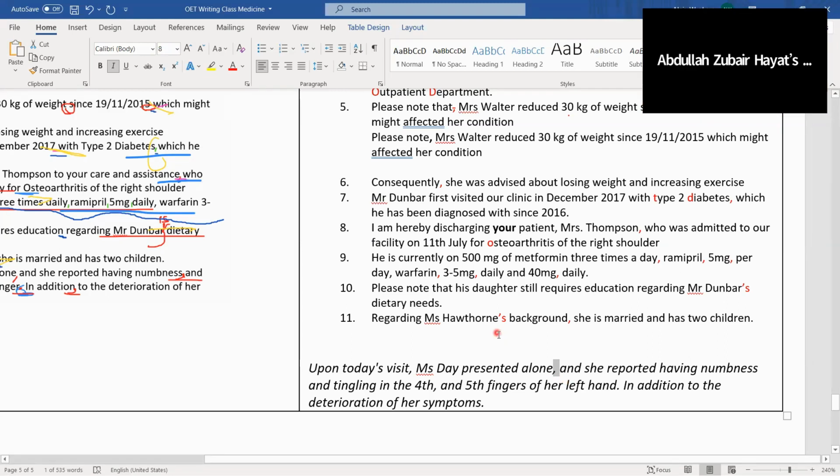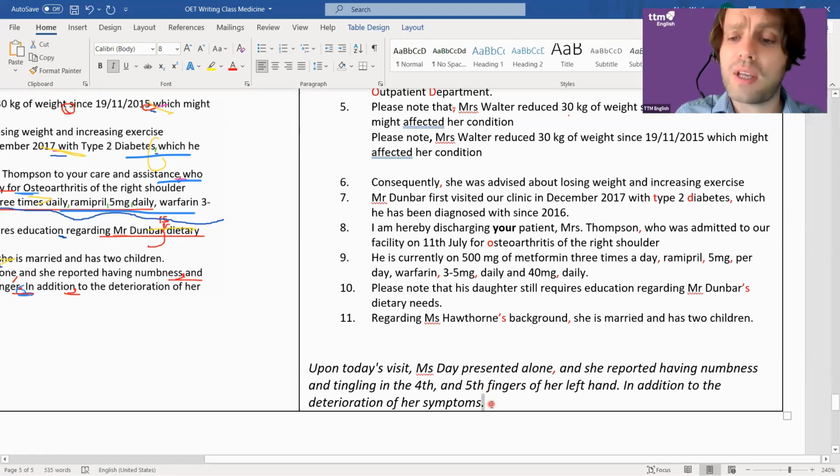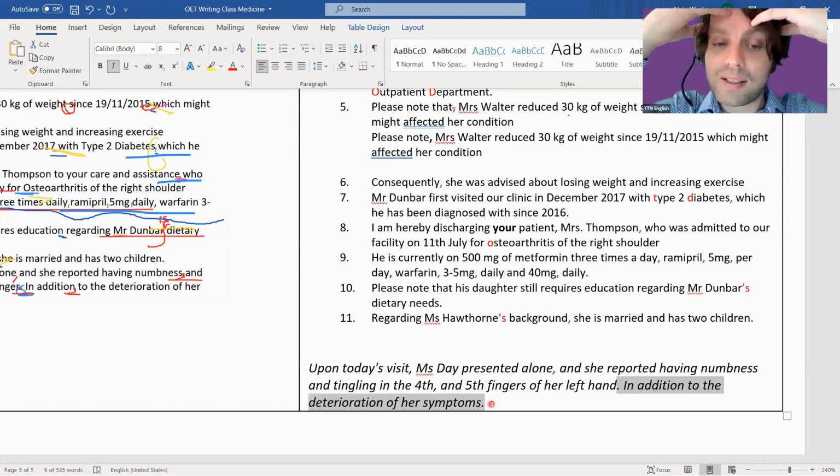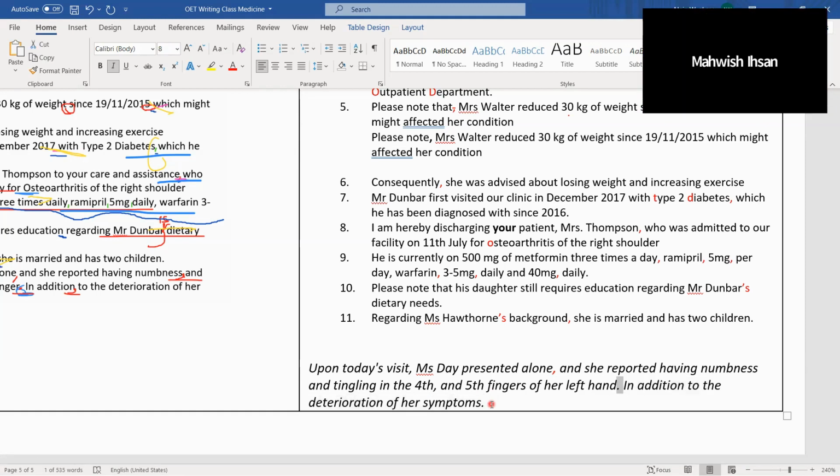In addition, also after an addition. In addition, comma. Now that's the problem, isn't it? Look, can I say in addition to the deterioration of her symptoms as a separate sentence with full stops? Oh, no, no, no, no. It doesn't make sense at all. So, comma, like that, right?